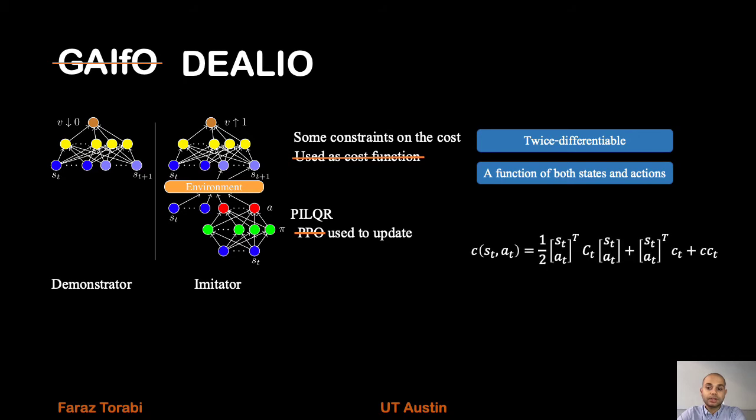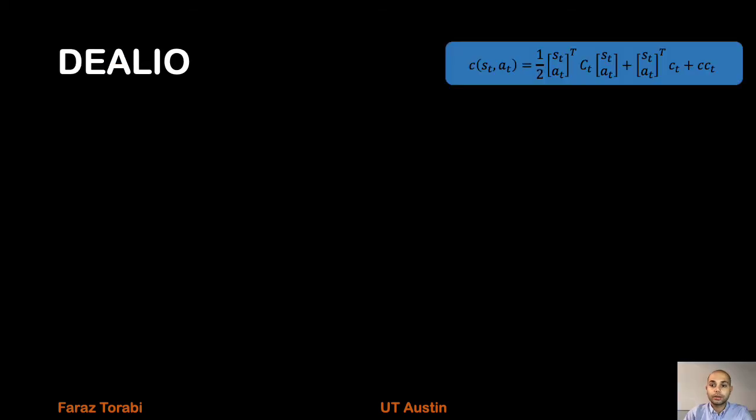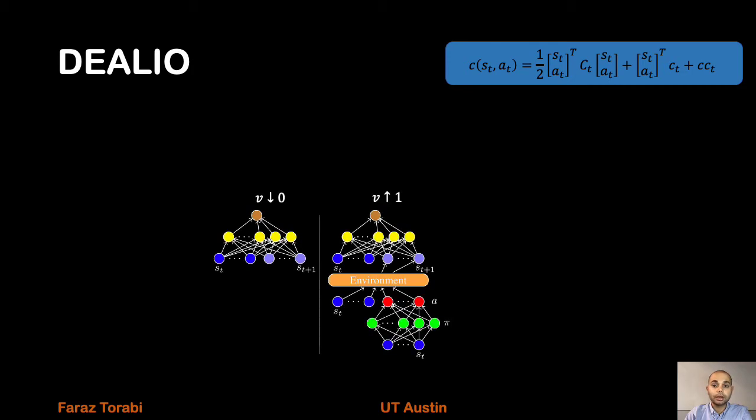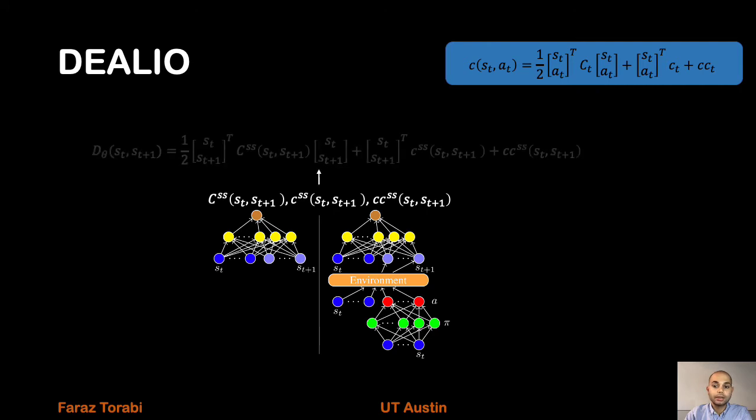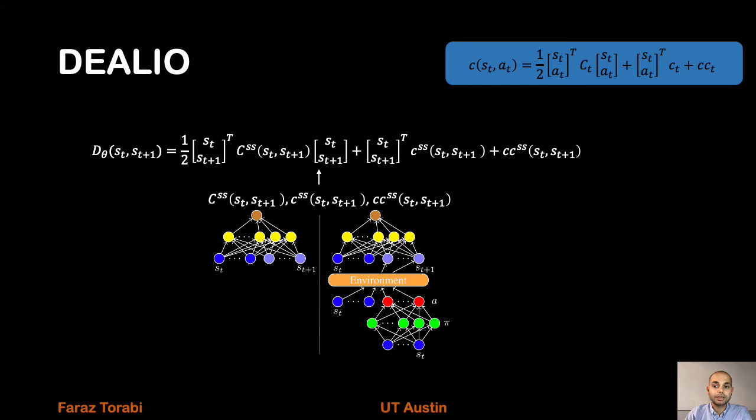The function that we consider for DEALIO that meets these two constraints looks like this. And as can be seen here, the quadratic approximation of this function is the first two terms of it. Okay, now the goal is to change GIFO in a way to get the cost function in the blue box instead of a neural network. Again, GIFO looks like this. Now instead of getting one value from the network, shown with V here, we get the elements of a matrix, a vector, and a number C. Then we put them in this equation that is considered to be the discriminator for DEALIO.